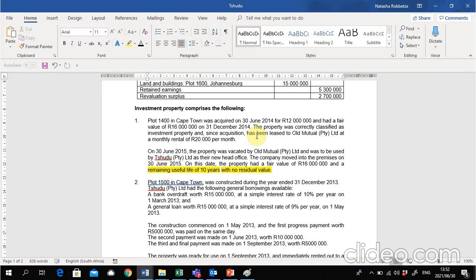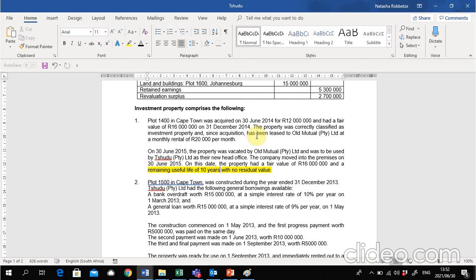So let's say that the property has a 30-year lifespan and the remaining useful life is 10 years. That means that we've already used this property for 20 years. So it's very important to read carefully whether they've given you the remaining useful life or the total useful life. Because if the remaining useful life is given, the question is easy and you can just use the remaining life given. But if they've given you the total useful life, it's your responsibility to calculate the remaining useful life by applying your calculations and seeing what is the total useful life and minusing the time for which this asset has been in use.